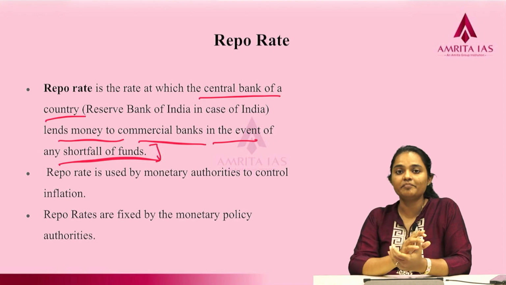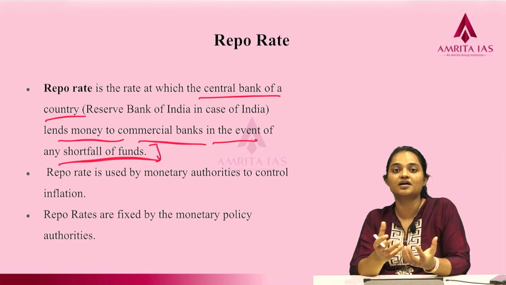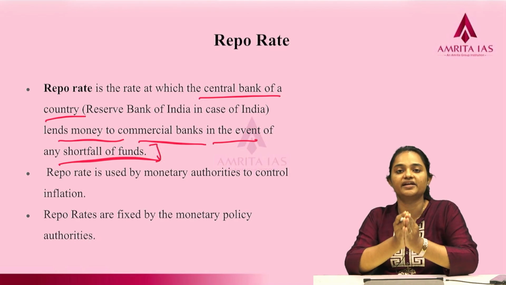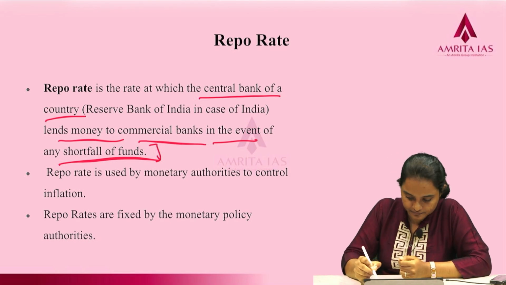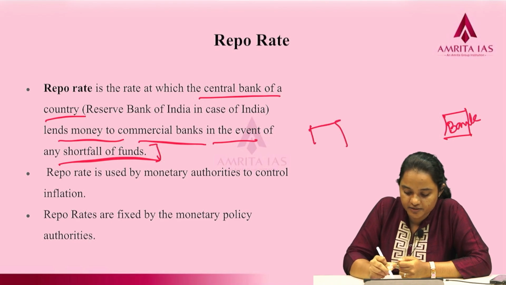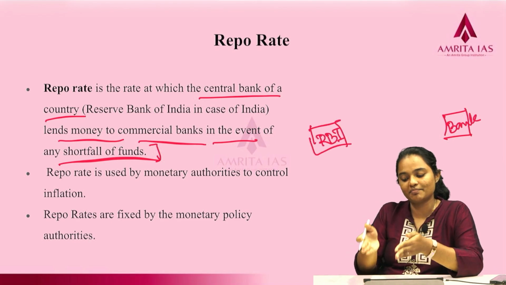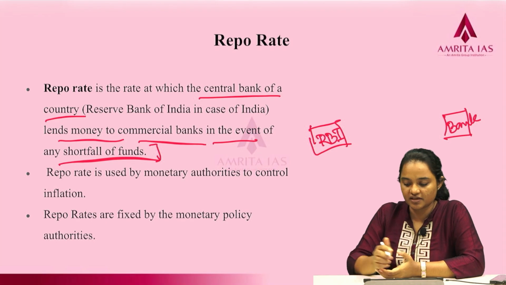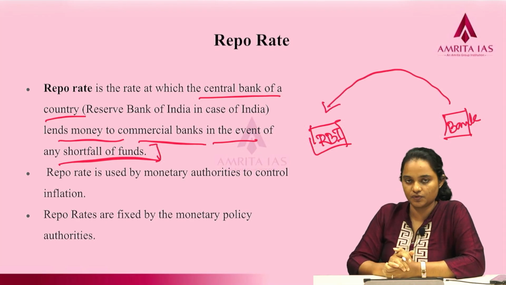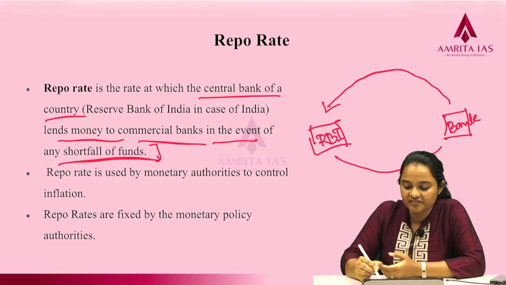So, if the banks have some shortfall of funds, they don't have funds to meet their daily requirement. Suppose this is the bank and this is RBI. Now, when the bank is short of funds, they'll go to RBI and request some funds. And RBI will give funds.